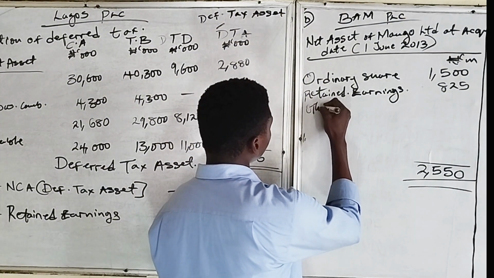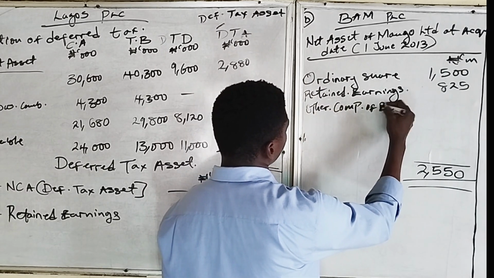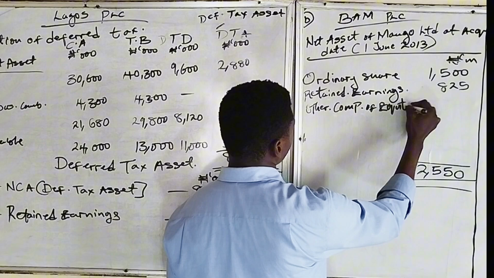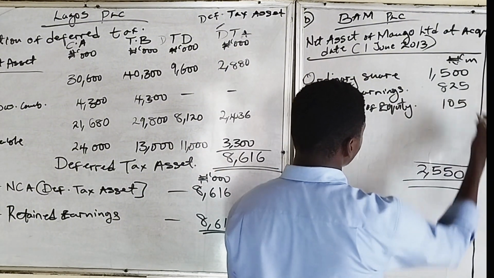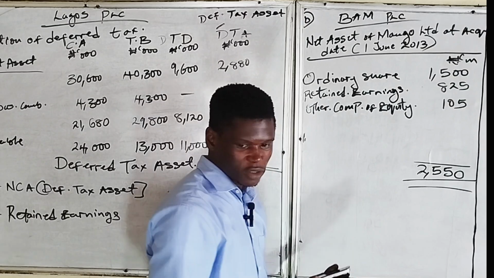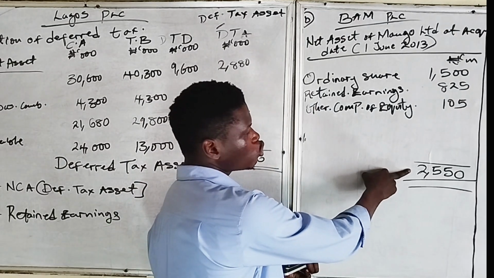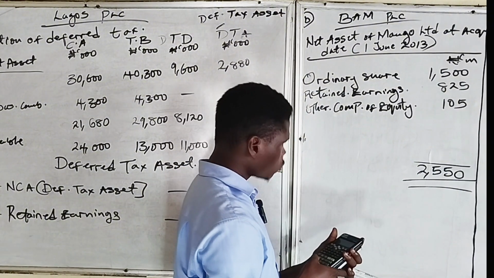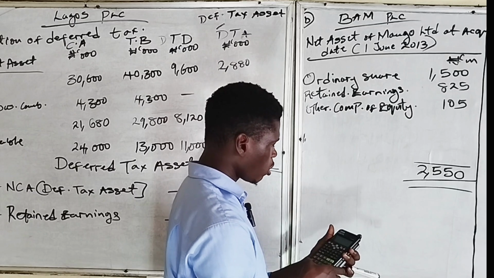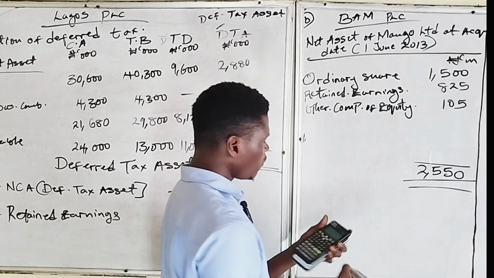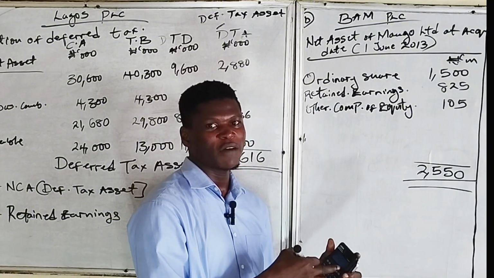So other component of equity is 105,000,000. If we add all of this, initially it should give us 2,550,000,000. So 1,500 plus 825 plus 105 gives us 2,430,000,000.